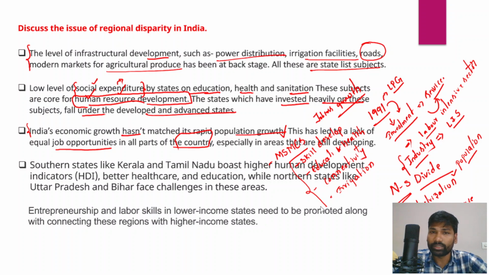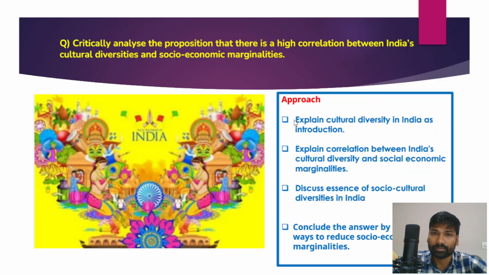We have to be an equitable India free from regional disparities or regional imbalances by the year 2047. By that point of time, we aim to become Viksit Bharat or developed India. So that's how you could conclude this answer.